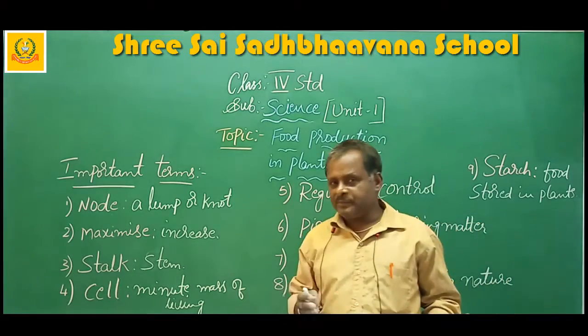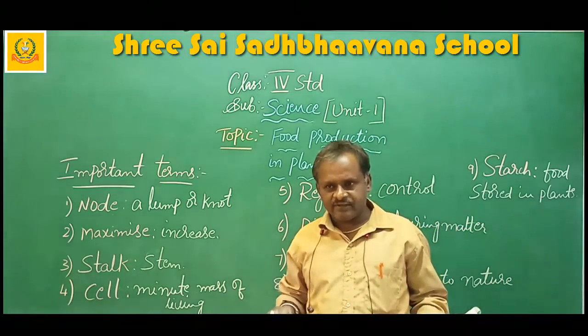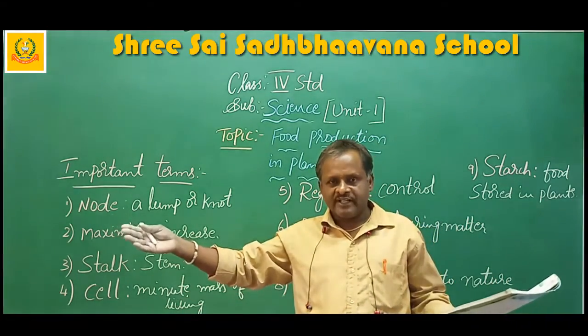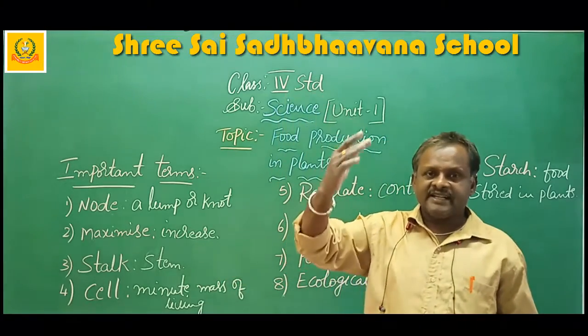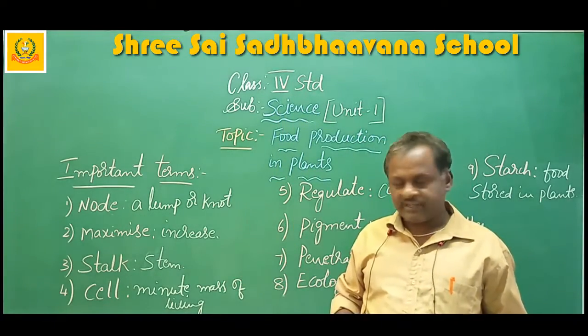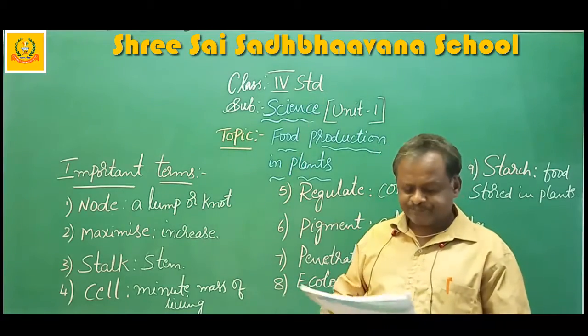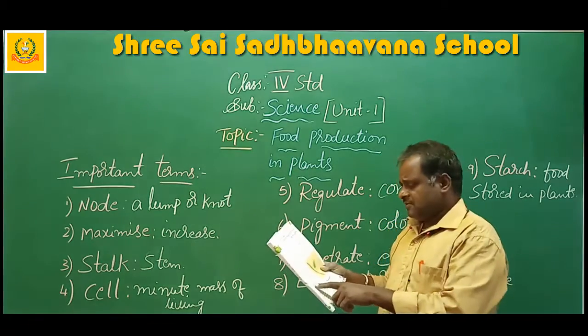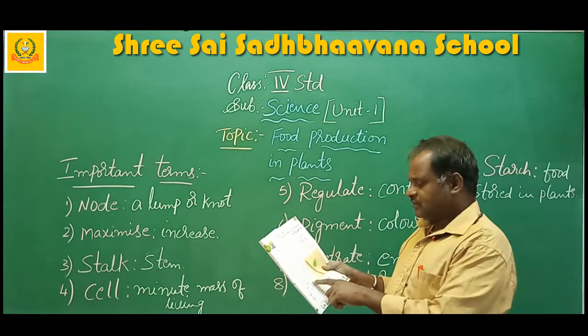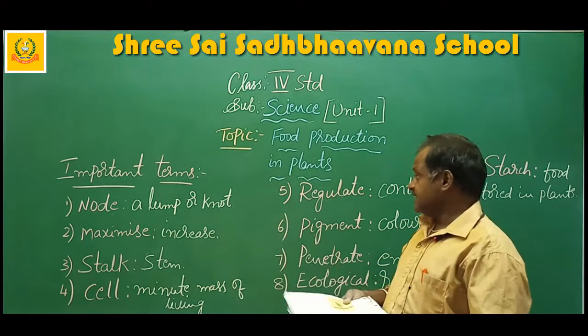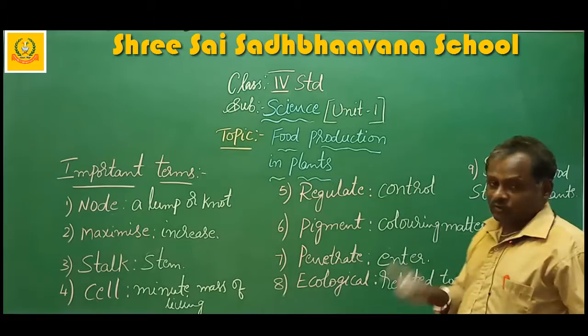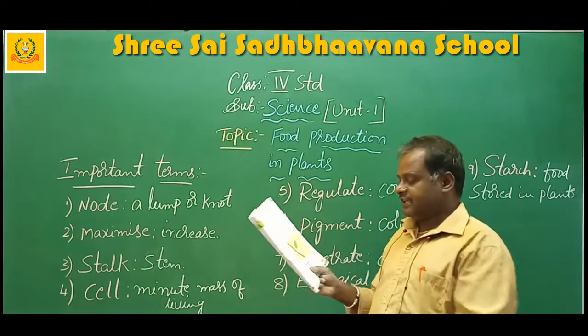Without sun rays, they won't prepare their own food. Now we understand why they grow very tall and wider. These gases are used in the process of photosynthesis. Yesterday I explained what photosynthesis is. Once again it will come, I will explain.